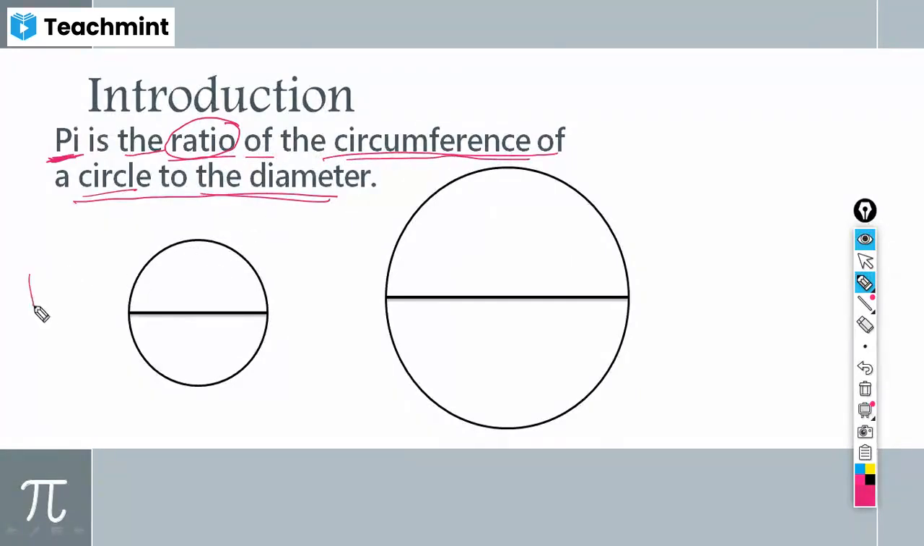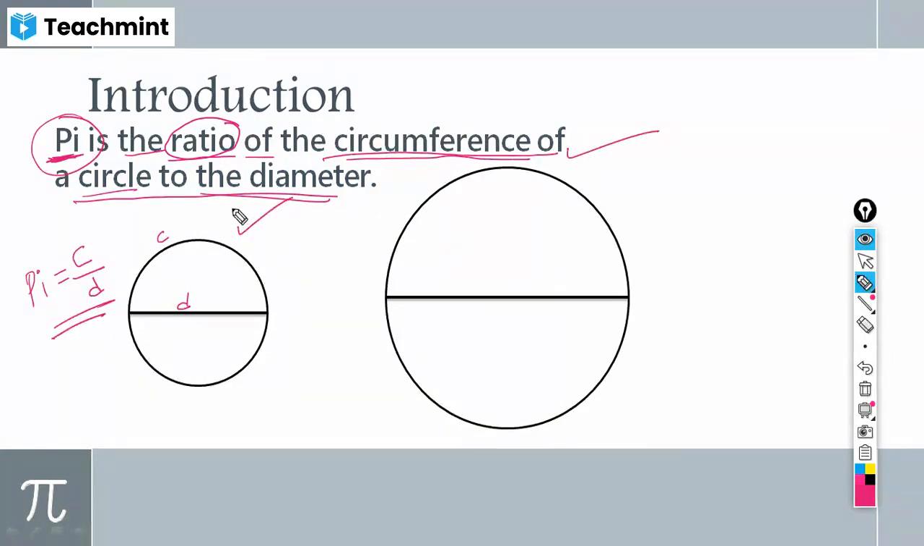So pi can be represented as, if this is a circle, you can see that there are two circles here. So its circumference, I'm going to treat it as c, circumference divided by, if its circumference is c and diameter is d, so what do you get? Circumference divided by the diameter. This is the meaning of pi.